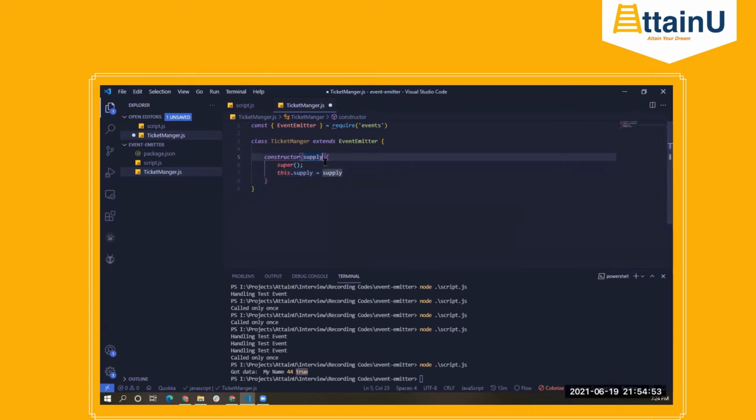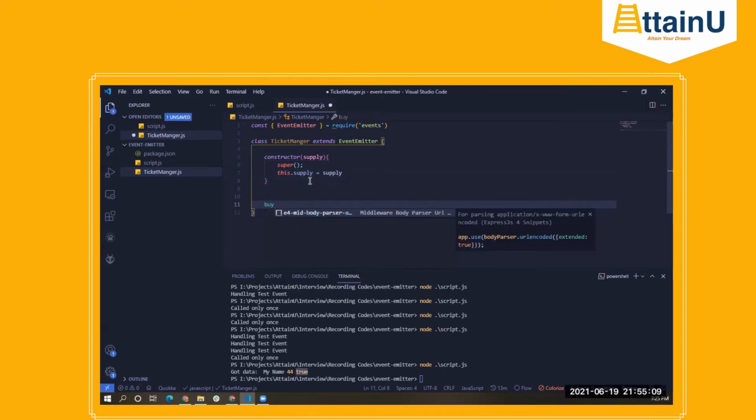So the constructor will get some value, and that value will get assigned to the instance variable. This is fine.